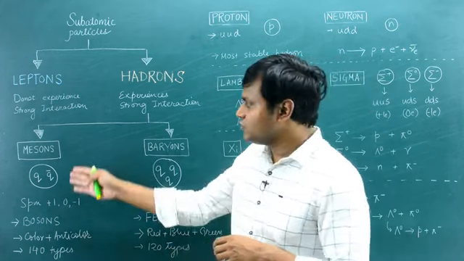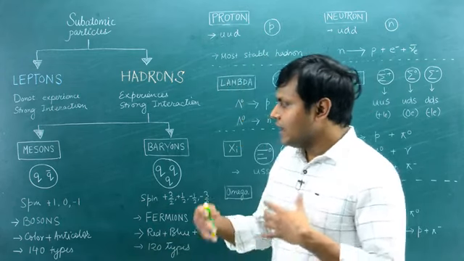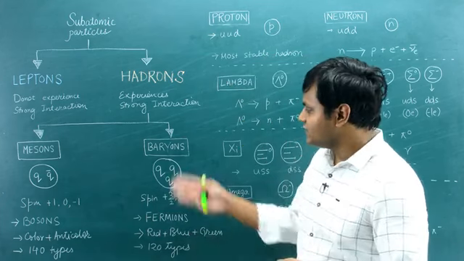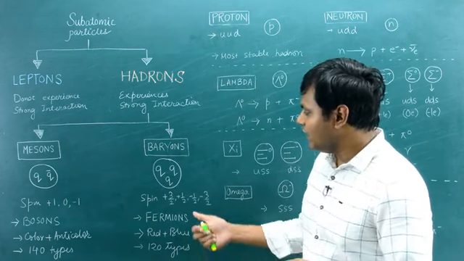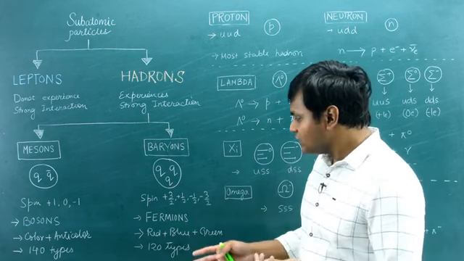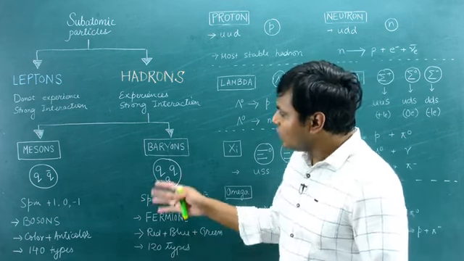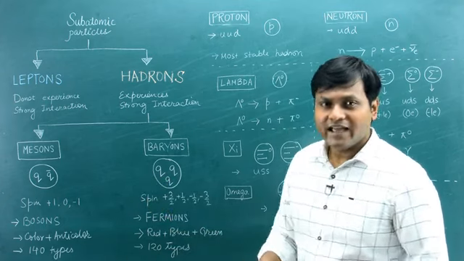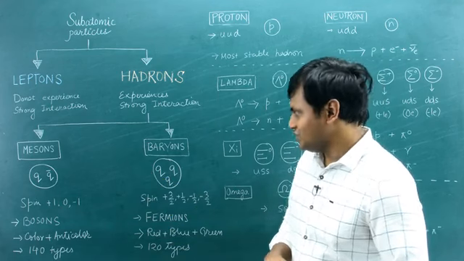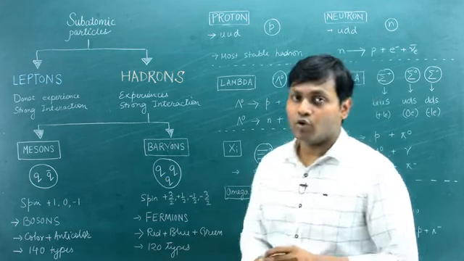In the case of mesons, the quarks come together to create a 0 or plus 1 spin, so it's an integral spin, and they are bosons. In the case of baryons, the quarks come together to create plus 1/2 or plus 3/2, which is a half integer, so they are fermions. These quarks also come together based on what color they have, and they also lead to different kinds of electronic charges, as I have shown for the case of protons and neutrons.